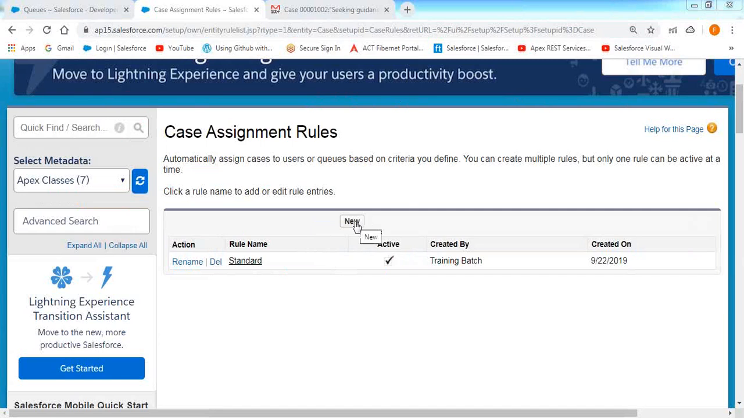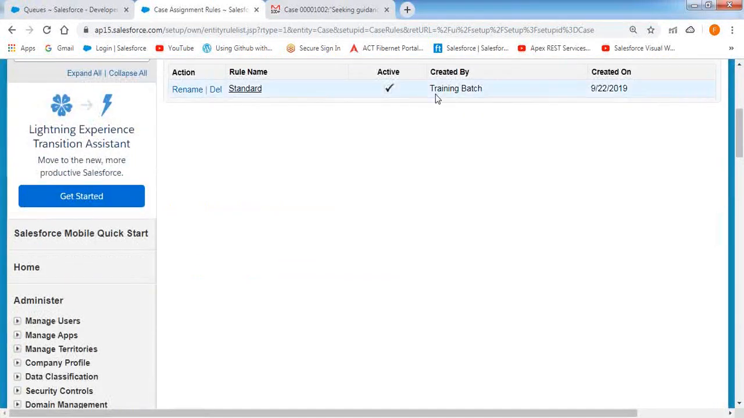It provides a user interface where it will ask you to specify the name of the rule. Specify the name of the rule and then select the active checkbox. Once you click on the save button, the rule will be created. Then we need to add each and every rule entry, the conditions, one by one. How to do that? Now let's see practically. Currently, the standard assignment rule is in active status.